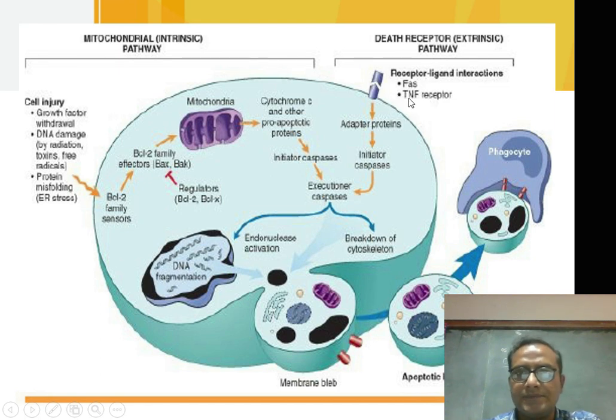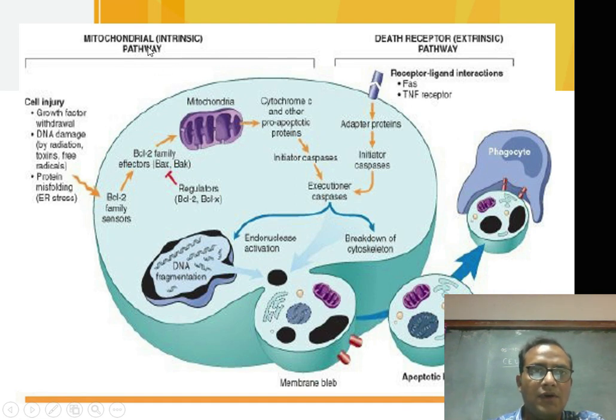Okay, these are the receptors and ligand. There will be receptor-ligand interaction. If a ligand attaches to these receptors, there will be adapter protein formation, and it also causes initiator caspase activation. Ultimately these initiator caspases activate executioner caspases, and similarly the ultimate pathway of apoptosis takes place, and apoptotic bodies are formed and engulfed by the macrophages.